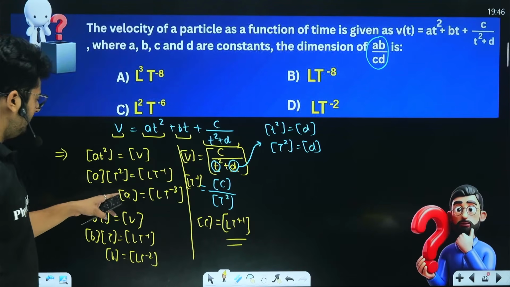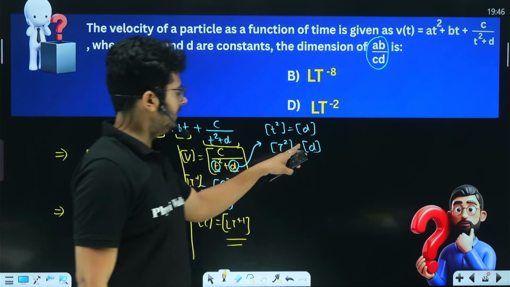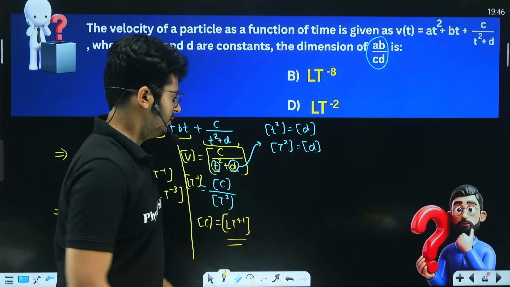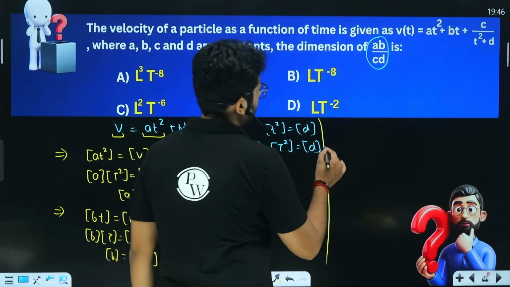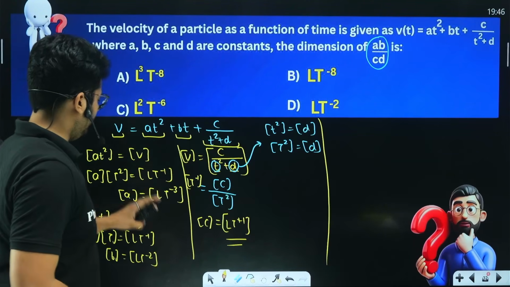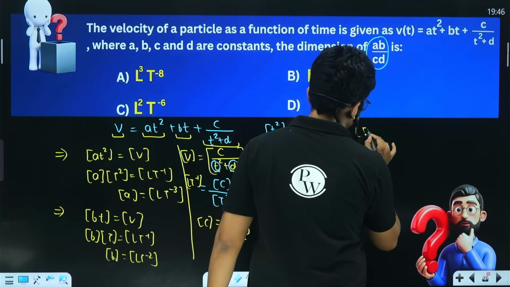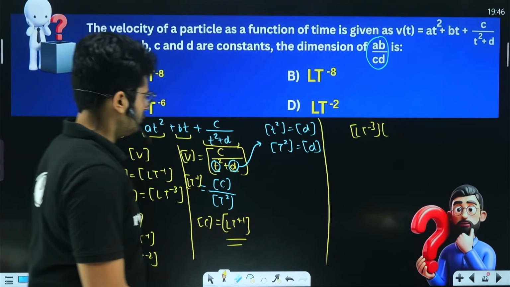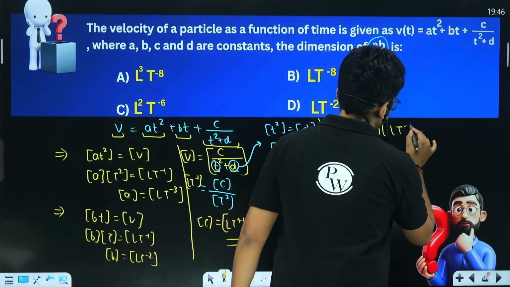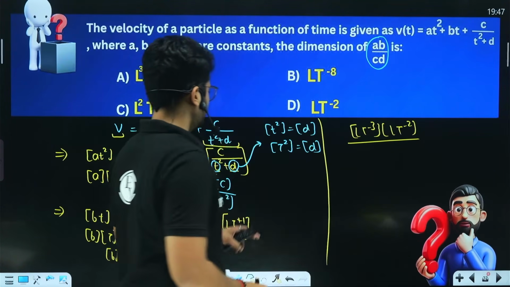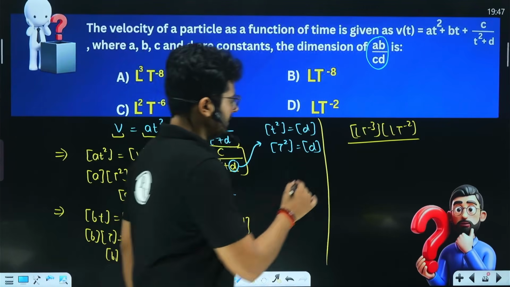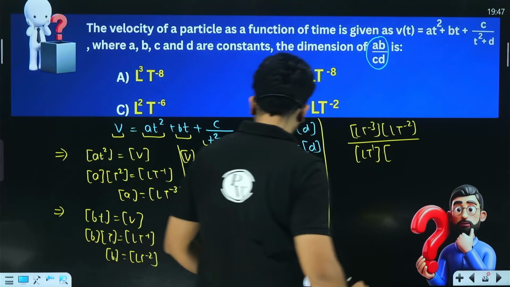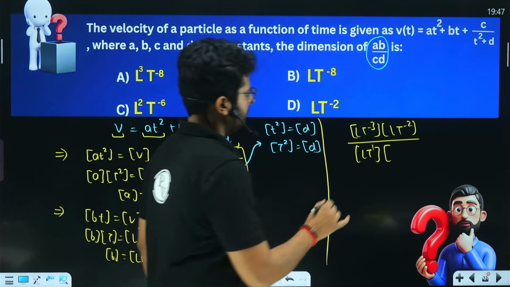So you know the dimensional formula for A, B, C and D, right? All the values are given. You can figure out the dimensional formula of AB upon CD by yourself, right? So just put the values. A, LT minus 3, right? Dimensional formula for B is LT minus 2, right? Dimensional formula for C is LT plus 1. And dimensional formula for D is T square, right?